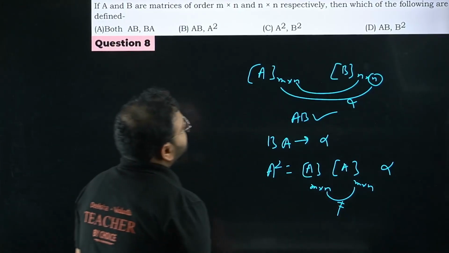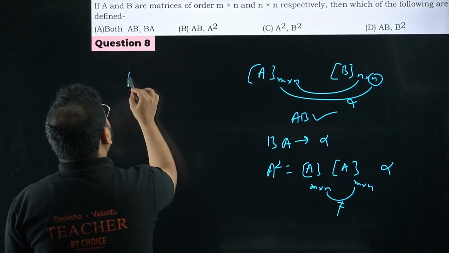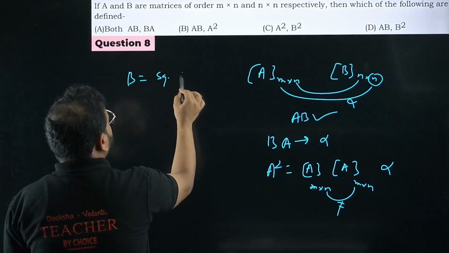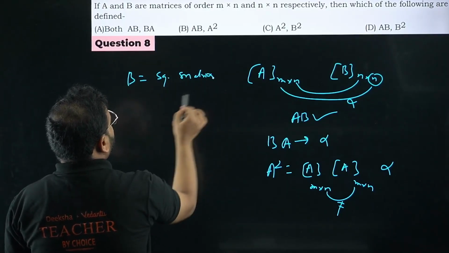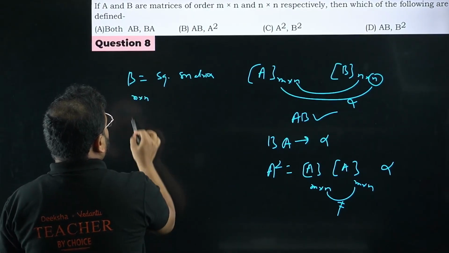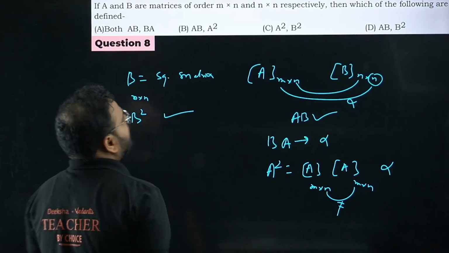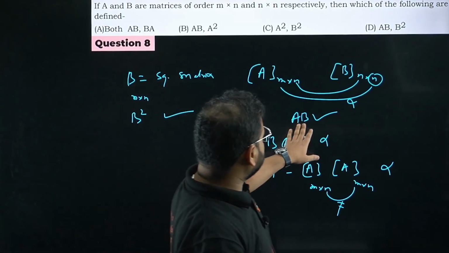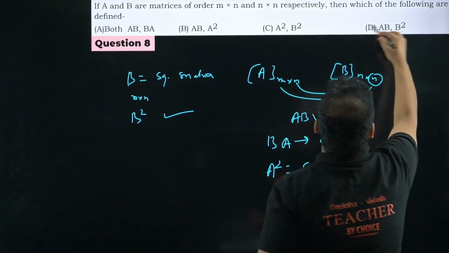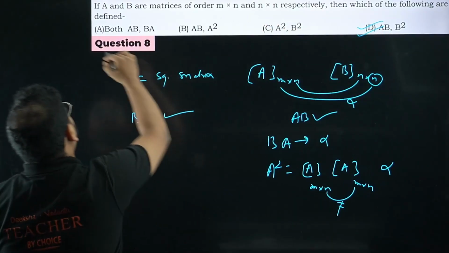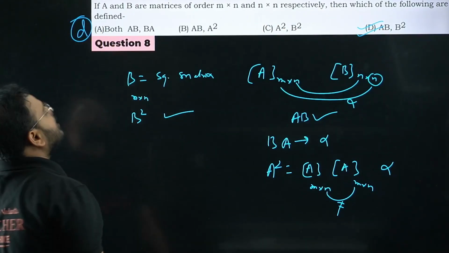What about B square, sir? Yes, B square is possible. How come, sir? B is a square matrix. Square matrix means the order is n cross n. So B square is possible. The option is AB is possible and B square is possible. So option D is correct. Right? Option D is correct. Let's move on to question number 9 now.